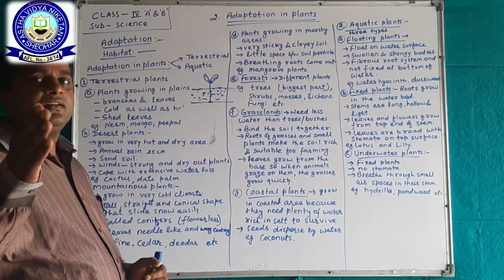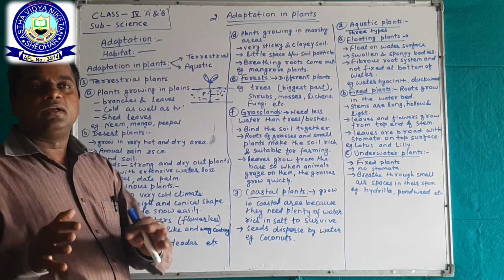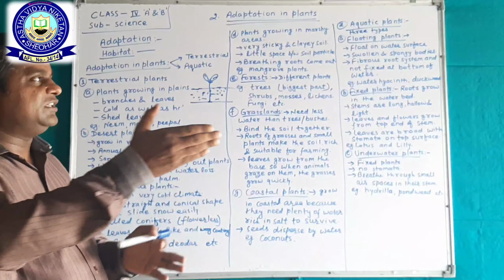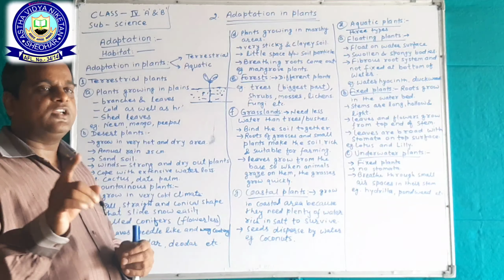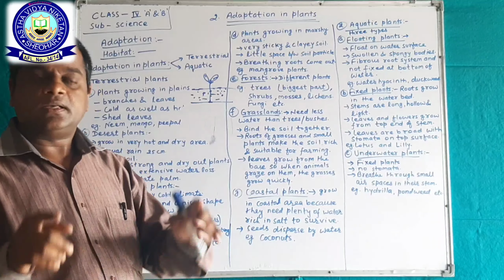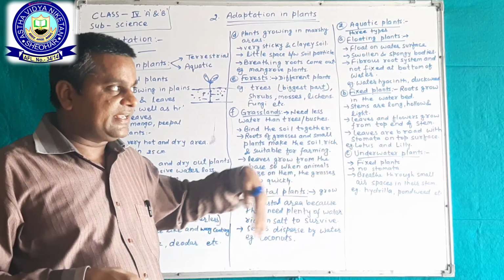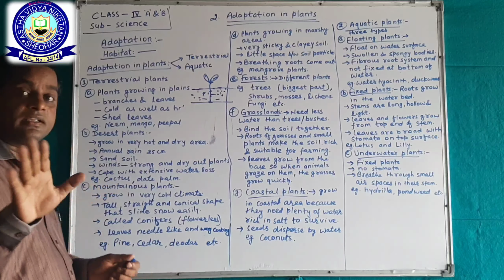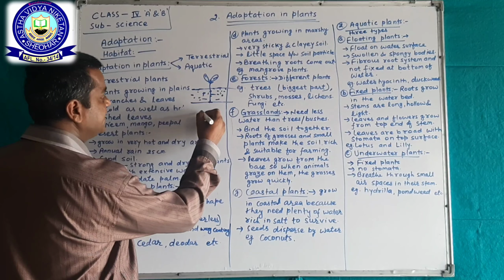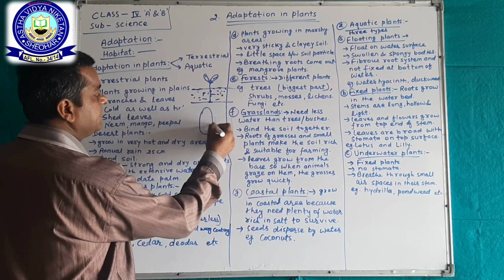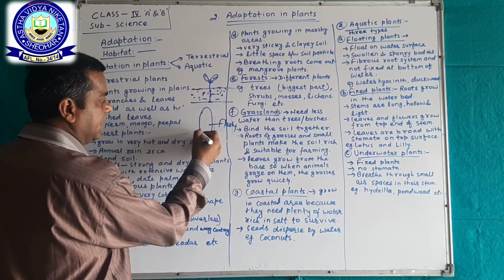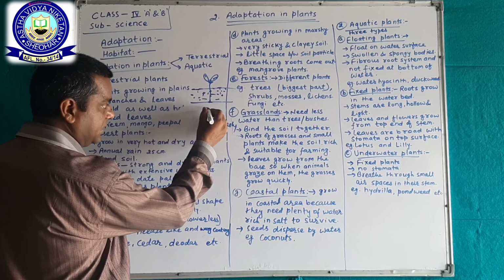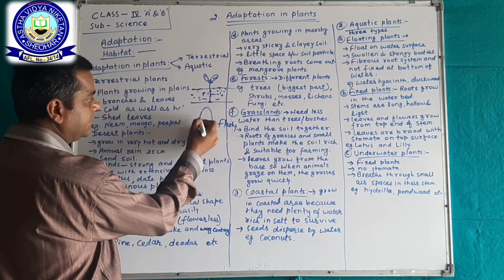You have seen them in books or in your surroundings; somewhere there is an exception where cactus grows in our areas. Their stem is fleshy, okay, and their stems are green.